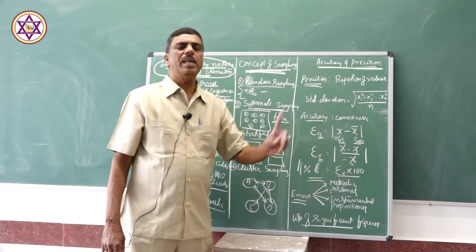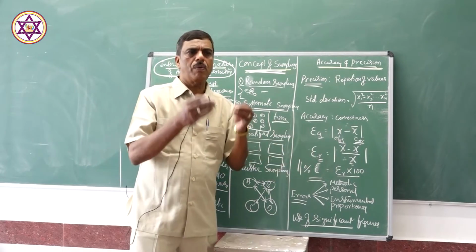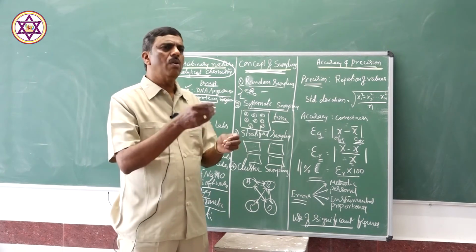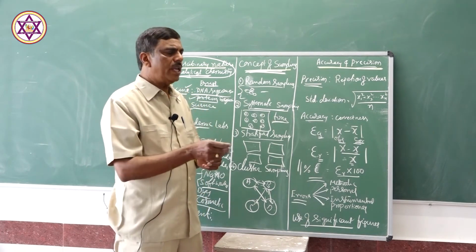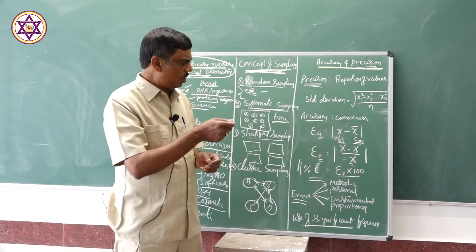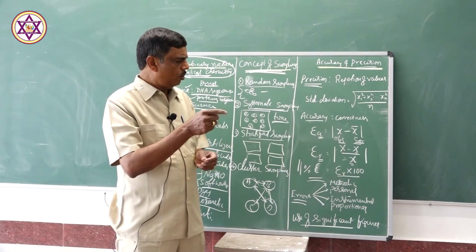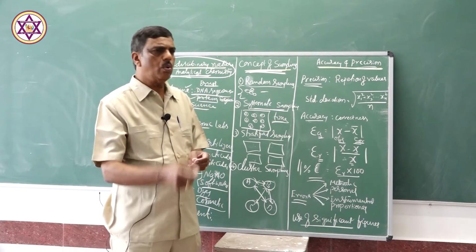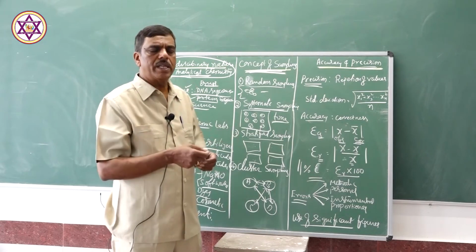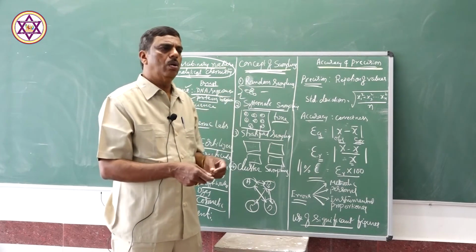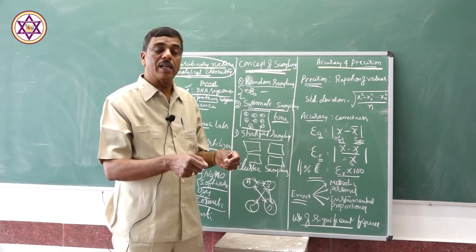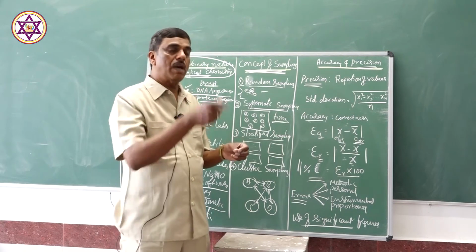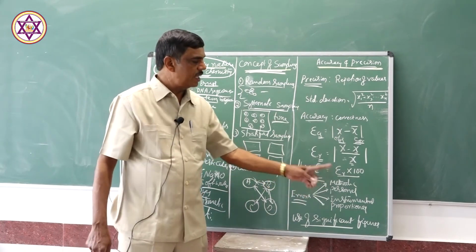Another one is personal error. We have to perform the experiment correctly. You have to take the values correctly, and up to more decimal places. For example, in the titration, how to pipette it out, how to add, how to observe the color. So, our observation is important. If you don't observe the color or the values correctly, it is your personal error.